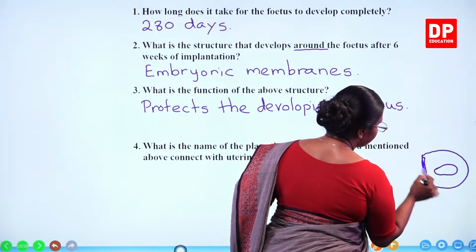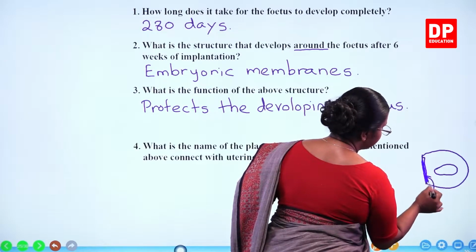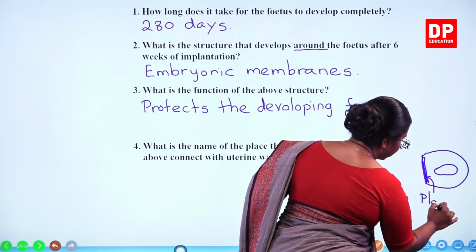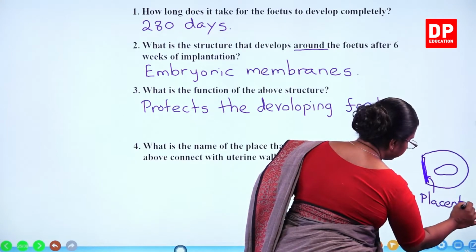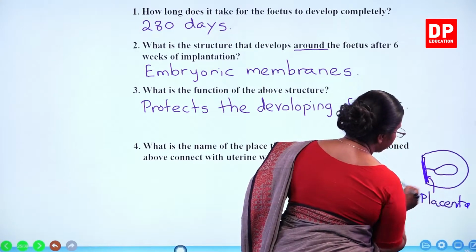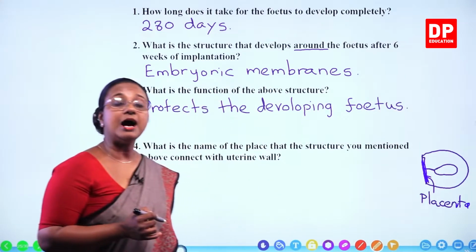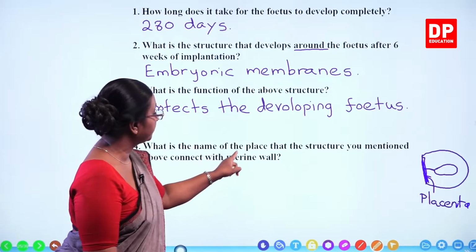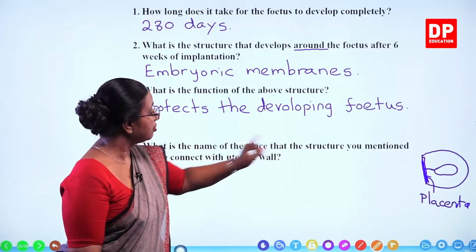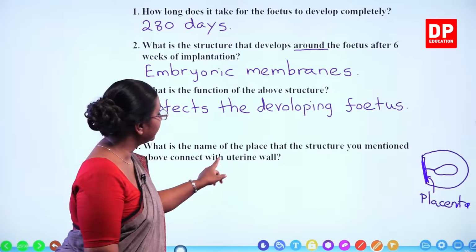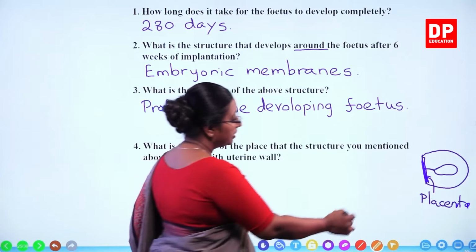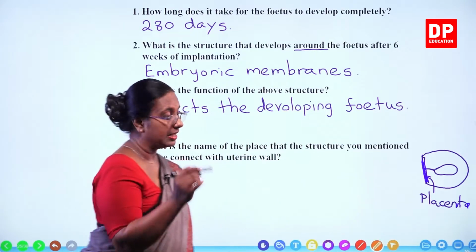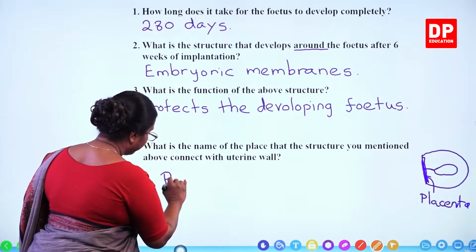This part is what we call the placenta. And from the placenta to the fetus, there is the umbilical cord. So that is what you have to write here: placenta.